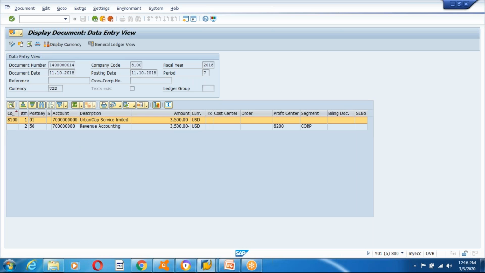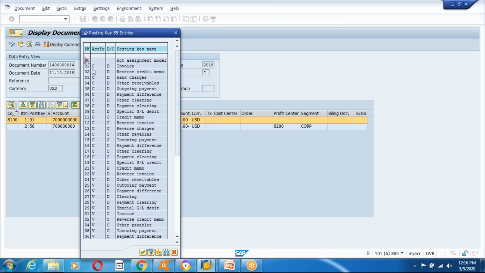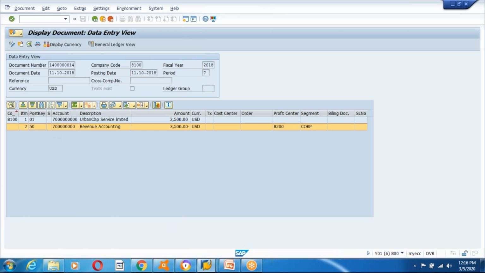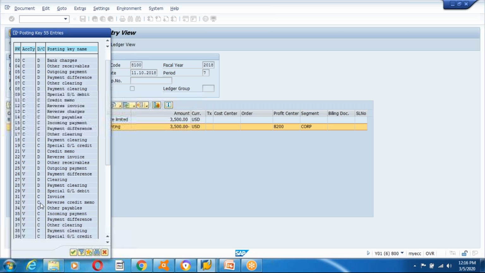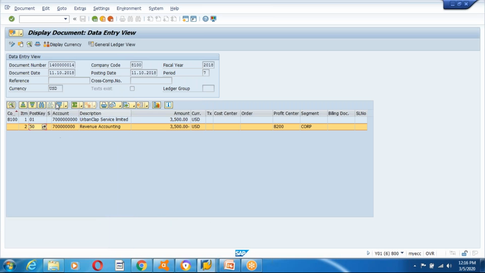So posting key 1 means it's a debit entry. Sorry, 01 is for an invoice, and we can see 50, which is a credit entry. 50 is a credit entry. This is a posting key, and 50 is a credit entry. And so this data, whenever you post something,